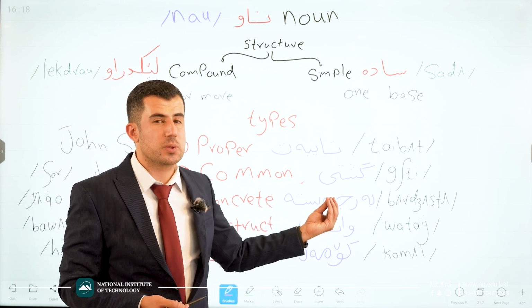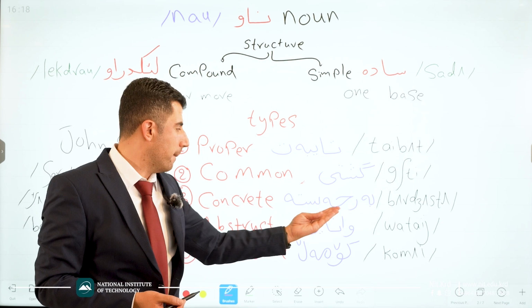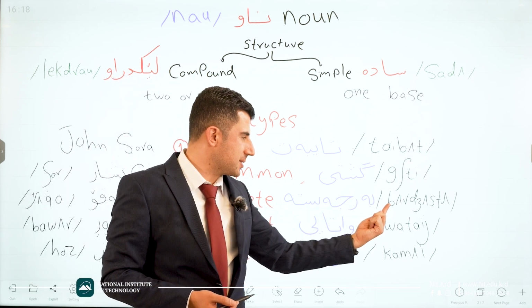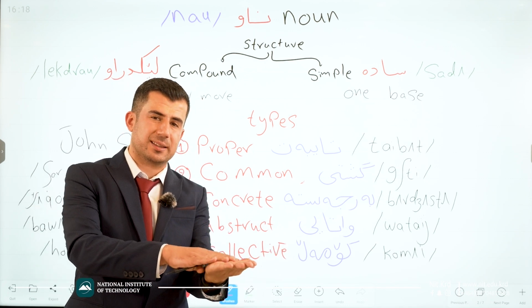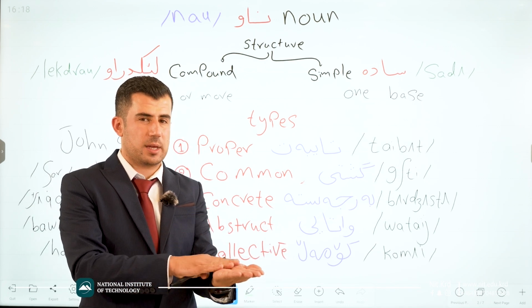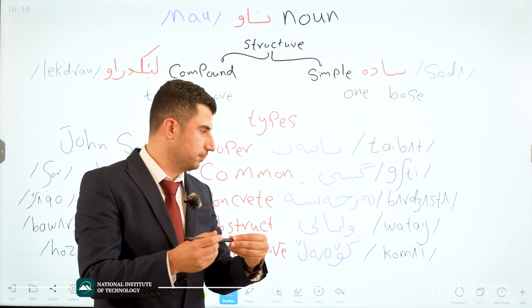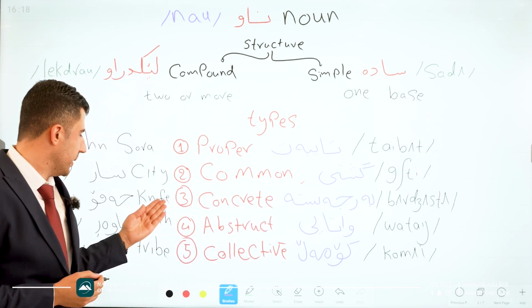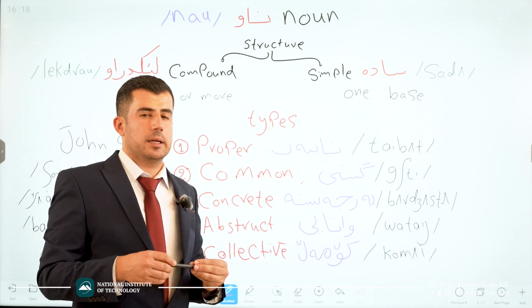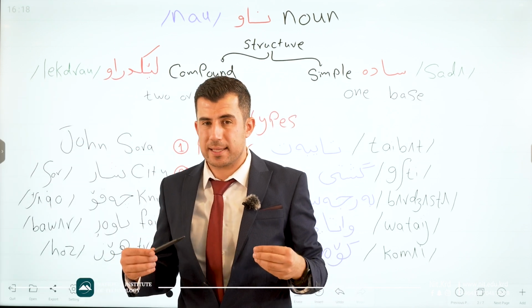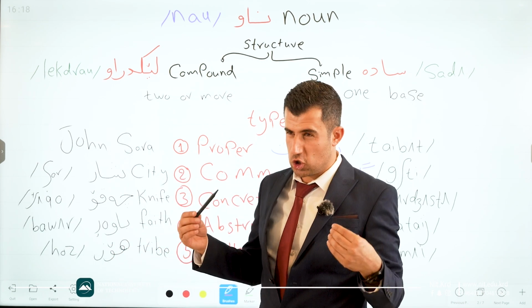The third one is concrete noun. In Kurdish language, we say berjesta. How do we pronounce it? Berjesta. It means that you can touch it. You can touch these things, like this pen. Good. We have knife as berjesta. In Kurdish, for knife, we say chaqo.